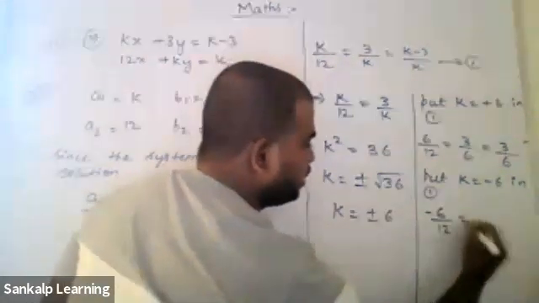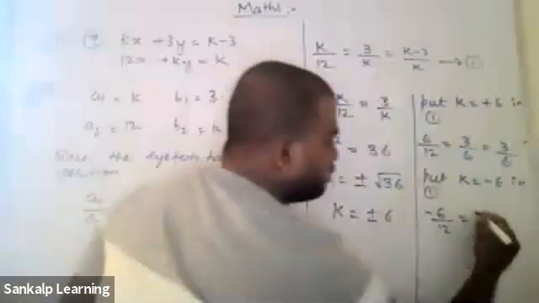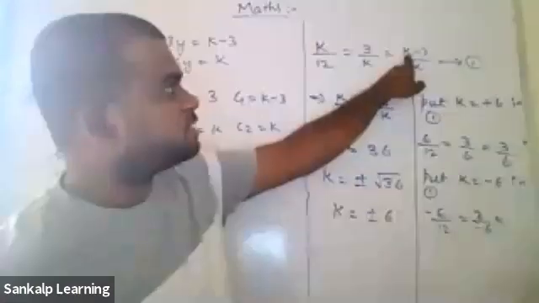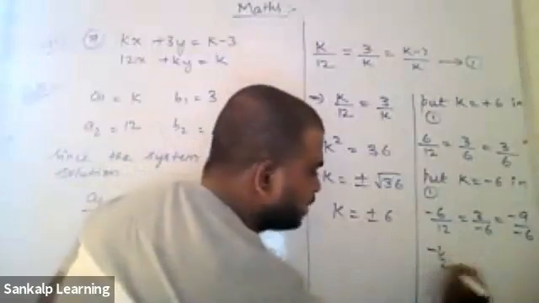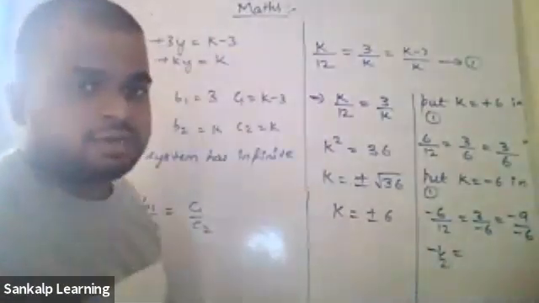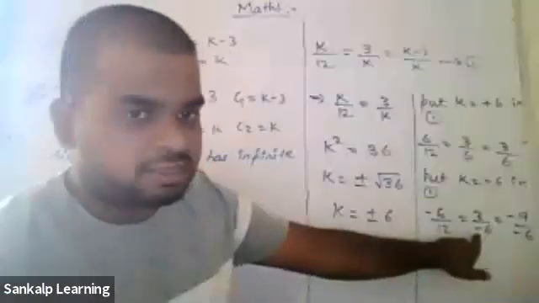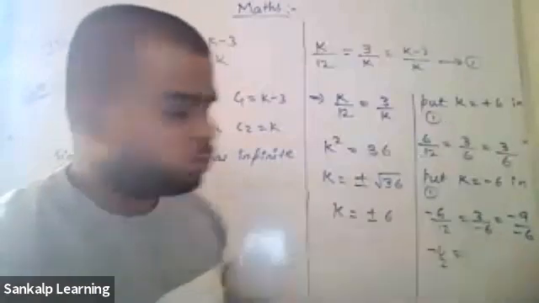6 by 12 equals 3 by K, that is 3 by minus 6. Now observe, K value is minus 6. Minus 6 minus 3 gives you minus 9 divided by K is minus 6. Now observe carefully. Minus 6 by 12 is nothing but minus 1 by 2. As I told you in the previous class, you can bring this negative sign in the denominator to the numerator.